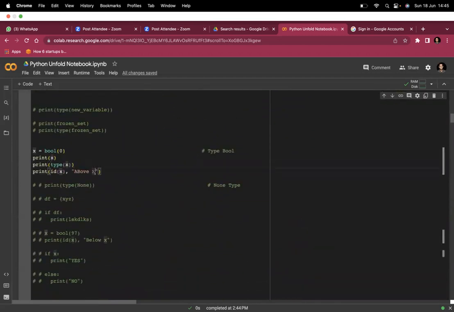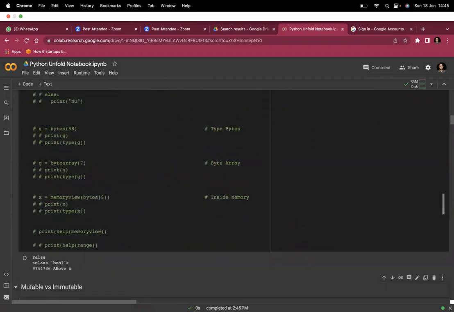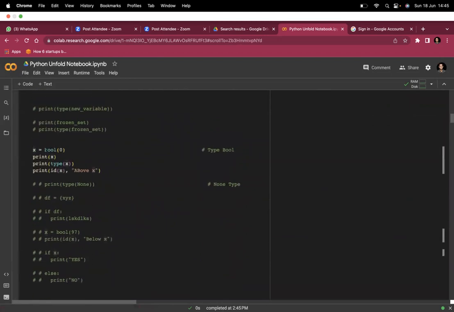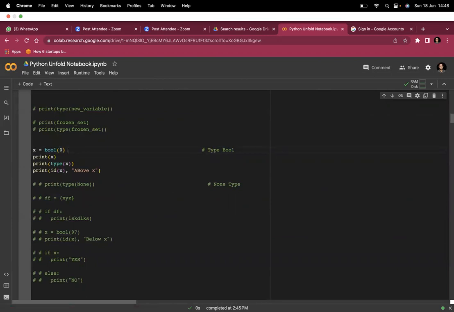So if I run this cell, you will see x equal to bool(0). 0 means false in programming languages, 1 means true. When I'm converting 0 to the bool data type, 0 represents false, 1 represents true. And not only 1: only 0 represents false. Except 0, everything represents true. How, I will show you.